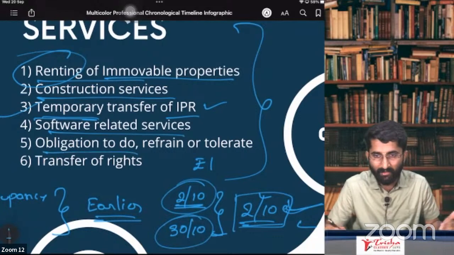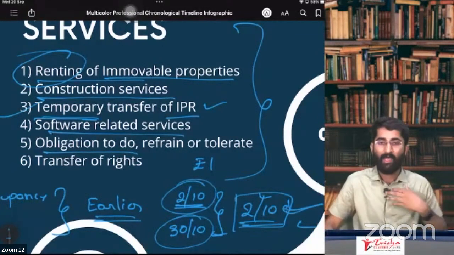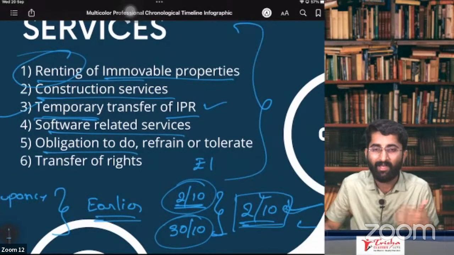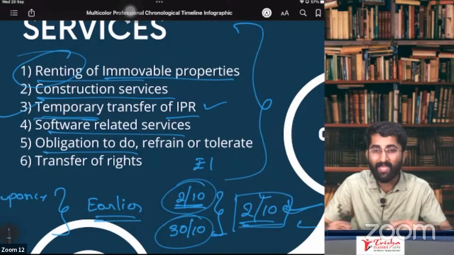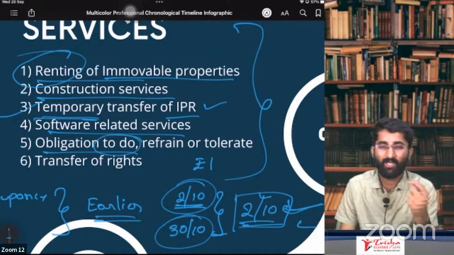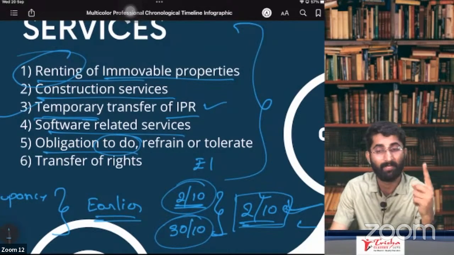Obligation to do something, refrain from doing something, or to tolerate something. Example, I ask you to do the dance, and you are a good dancer. I told you, you have to do the dance. So I'll pay you some amount for it. So what is this? To do something. What you are giving me? You are giving me the service for which I am giving you the consideration. So this is supply of service.